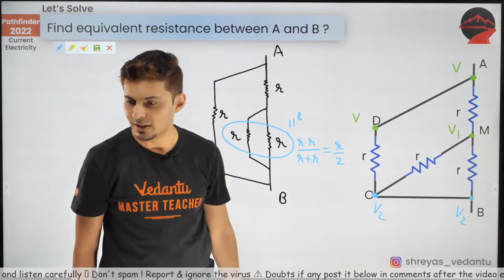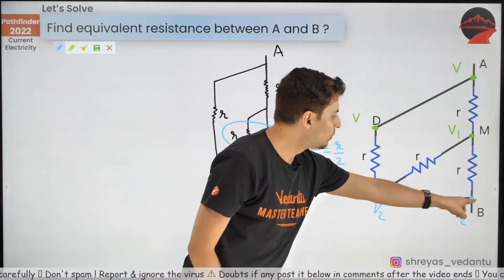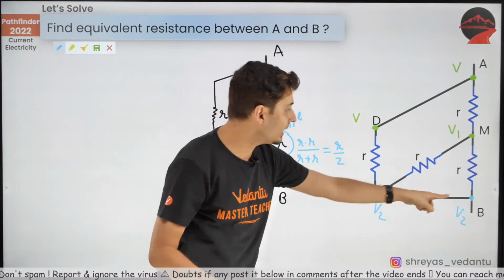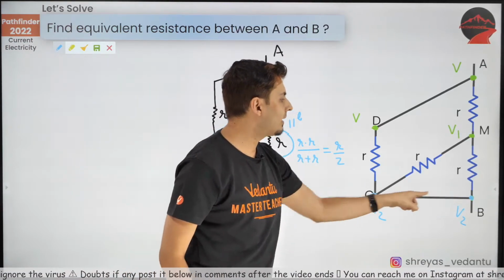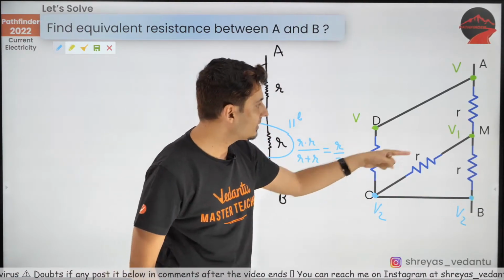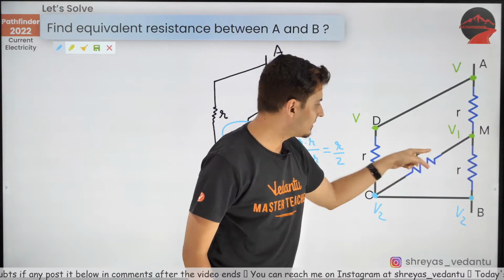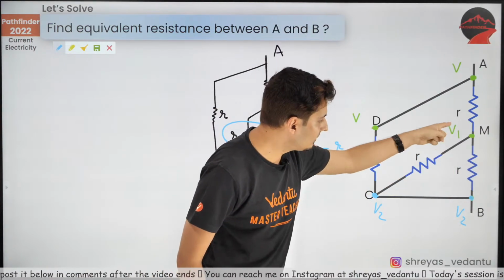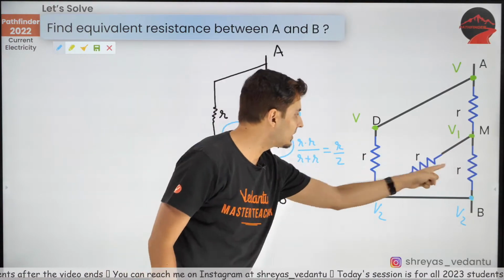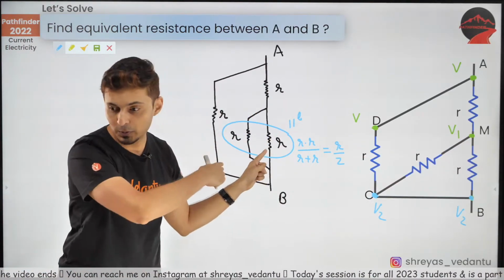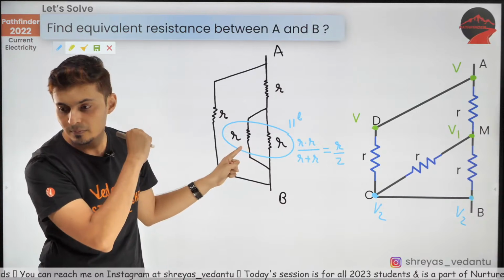Yes, you can take V2, V3 also you can take. Whatever you take at B should be there at C, because there is a wire connecting them. And what is important is between this resistor and this resistor, the voltage difference is the same: V1 minus V2, V1 minus V2. So hence both of them are in parallel. That's what I have shown. I hope this is clear.